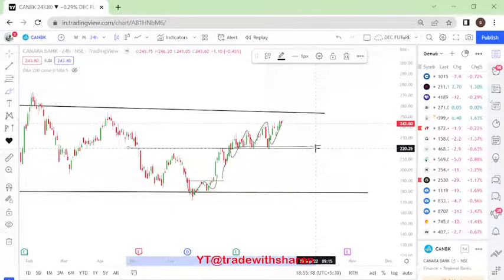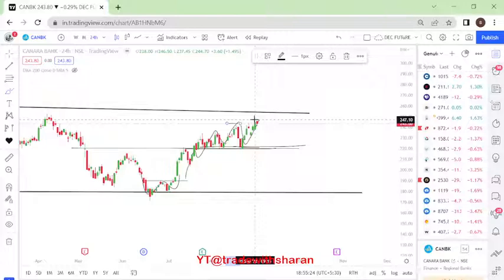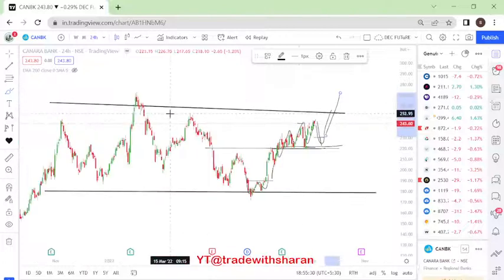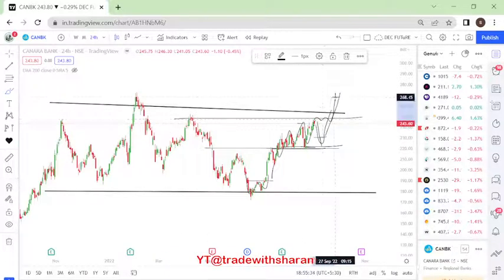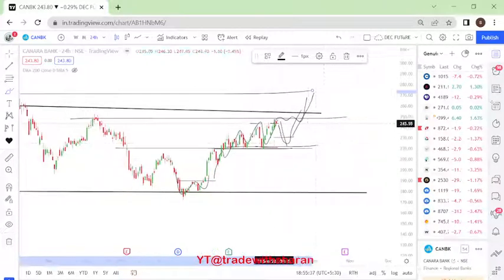So this level is near. For short term, people who are interested in the short term, 221 should act as a major support for you. So next time when it comes close by and takes a good support, we would like to add this, or wait for the prices to consolidate here and break this level to get our higher top levels, right? So this is what we will be doing.